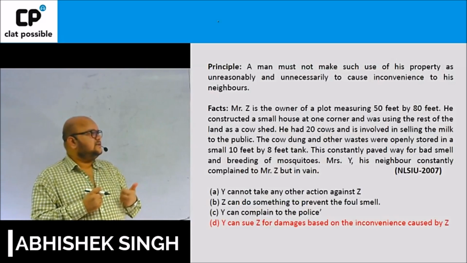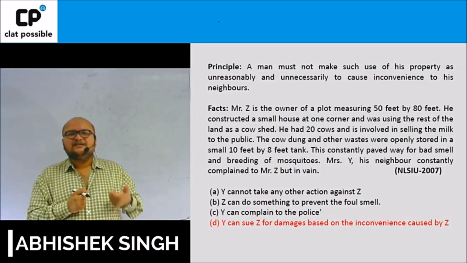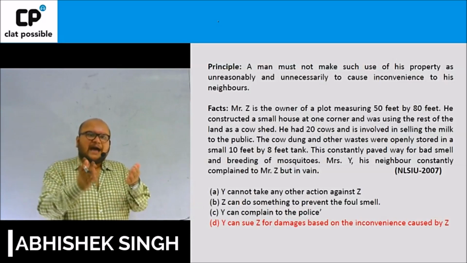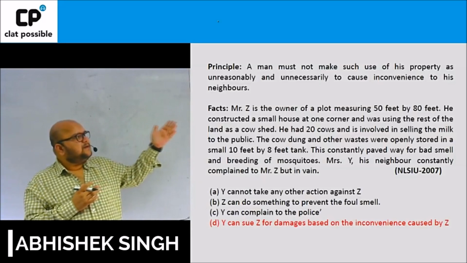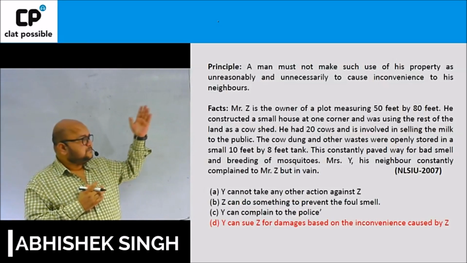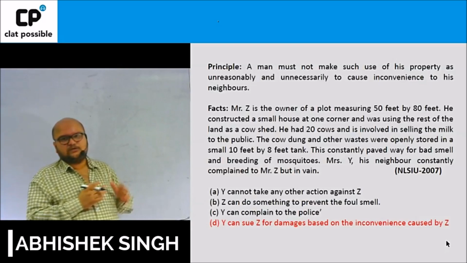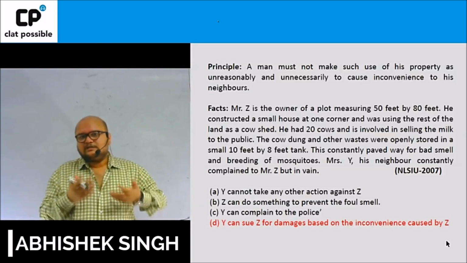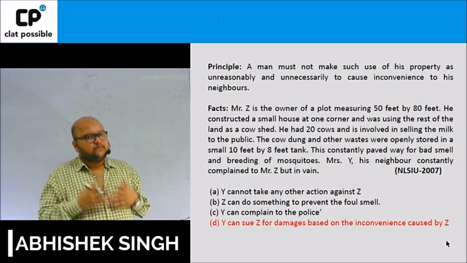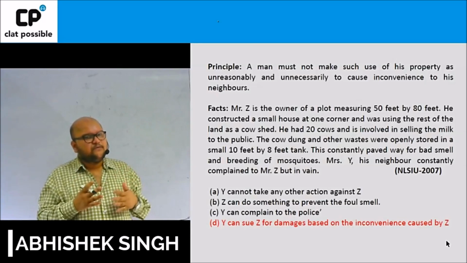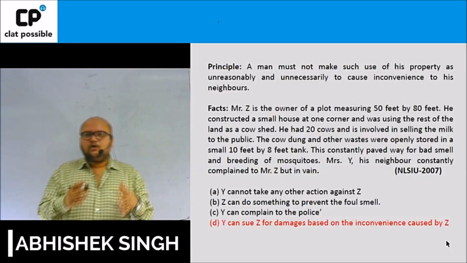In this question, the examiner has written certain things which will be hints and cues for you to decide whether or not the act done by the defendant is reasonable. If you come to the second last line of the question, it very clearly says this constantly paved way for bad smell and breeding of mosquitoes. If I ask you whether this is reasonable or unreasonable, without an iota of doubt your answer would be that this is certainly unreasonable, and therefore the best answer for this question should be D.